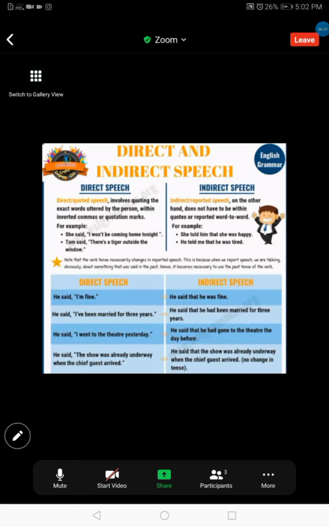simple past time. Like you can see in example number 3. He said, I went to the theater yesterday. This is what someone said directly, a subject. He here, maybe a boy or a man, has said these words directly. And what he said: I went to the theater yesterday. But if you're going to deliver this to someone else, reporting the quoted words of the boy, how would you do it?